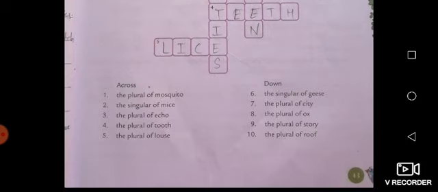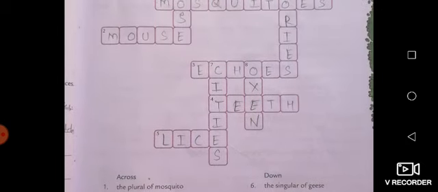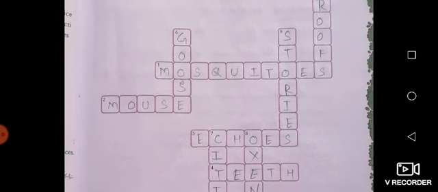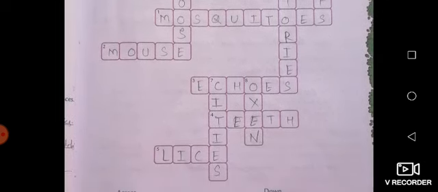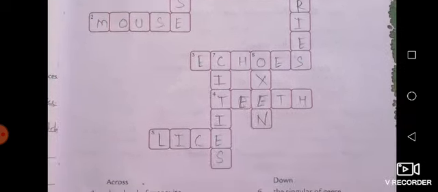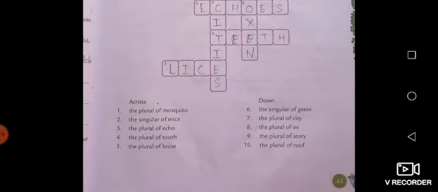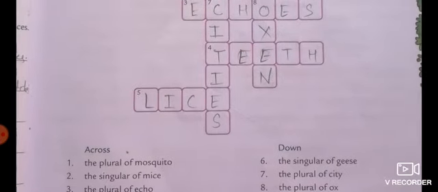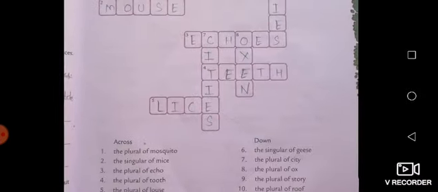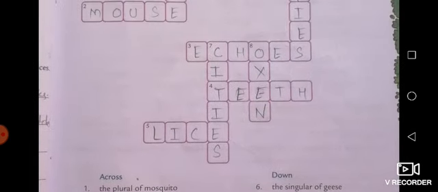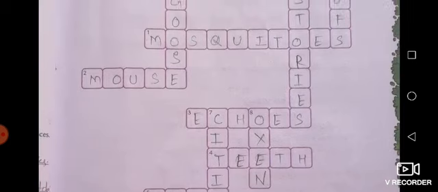ECHOES. The plural of tooth is teeth. TEETH. The plural of louse is lice. Number 5, LICE.